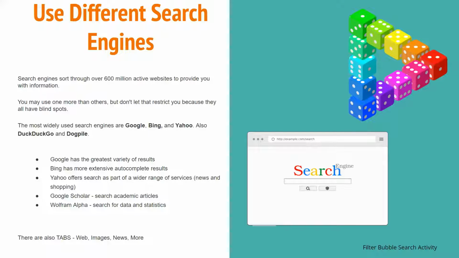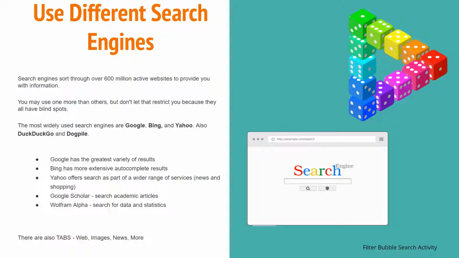Search engines sort through over 600 million active websites to provide you with information. You may use one more than others. Most people use Google, but other people use Bing. Don't let that restrict you because they all have blind spots. The most widely used search engines are Google, Bing, and Yahoo, also DuckDuckGo and Dogpile. Keep in mind that they all have their blind spots, and Google has the greatest variety of results.